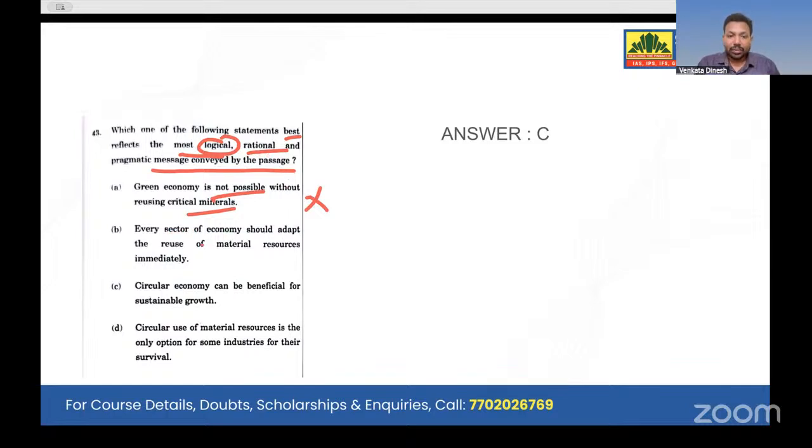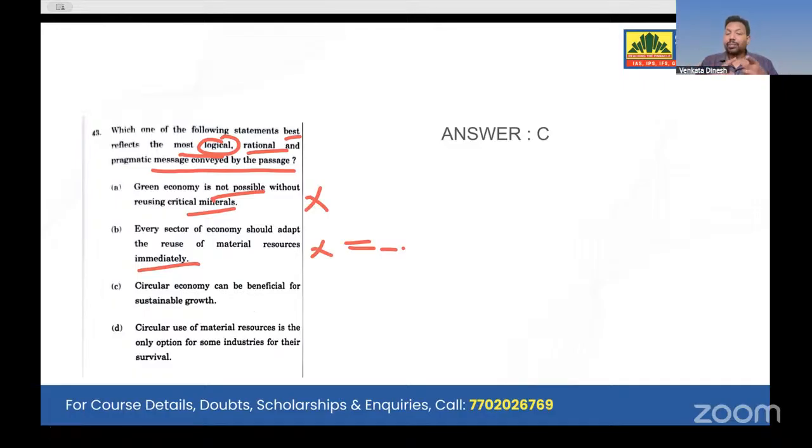Every sector of economy should adopt the reuse of material resources immediately. He said that we have to go, but how immediately should we do? No, we don't know. It was not mentioned. So keep it aside for the time being. Circular economy can be beneficial for sustainable growth. Yes, though in statement C, adopting circular economy, reusing materials means circular economy only, no?